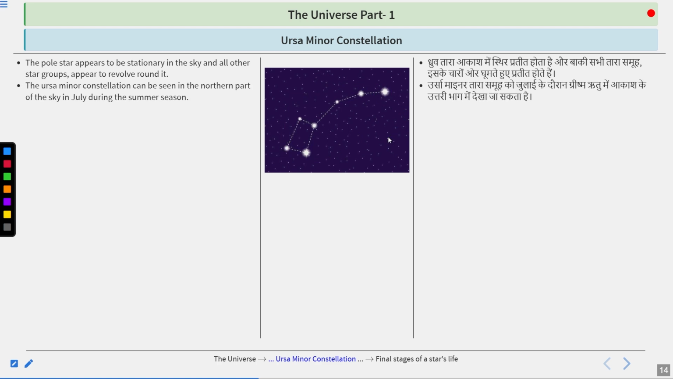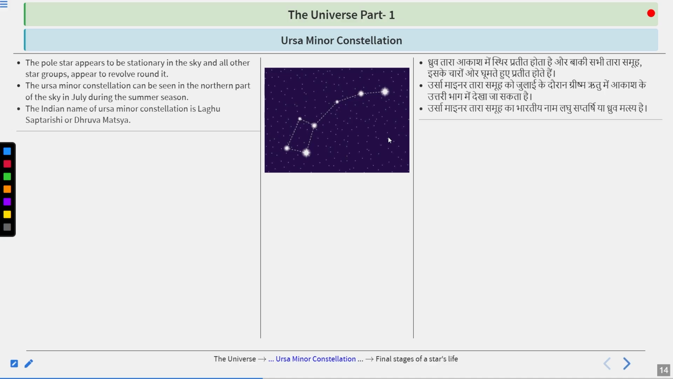The Ursa Minor constellation can be seen in the northern part of the sky in July during the summer season. The Indian name that we use for the Ursa Minor constellation is Laghu Saptarishi or Dhruva Matsya.